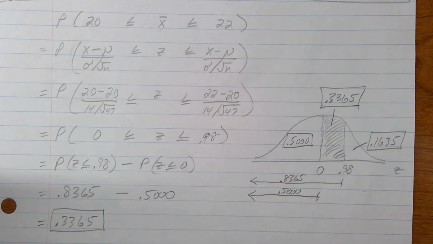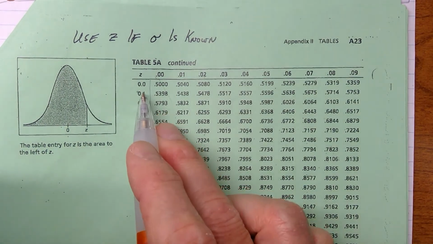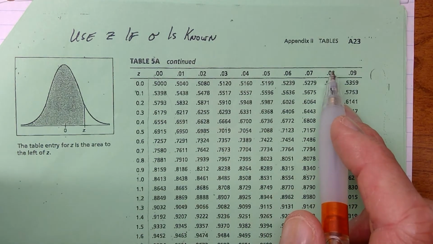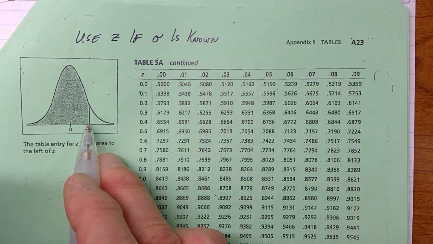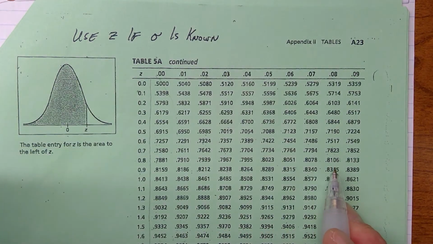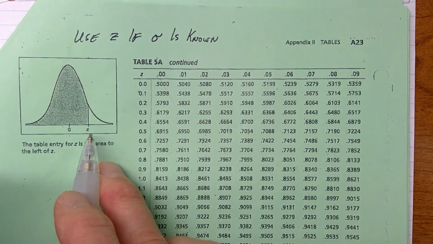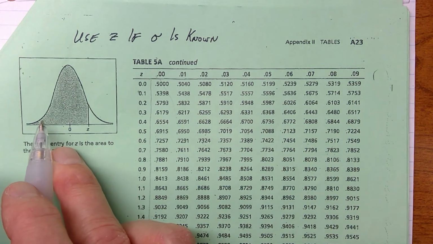Let's look that up real quick. We're going to look up 0.98 in the Z table. All right, so 0.98, I'm in my Z column here. Here's point, and I go over to 8. So that's 0.98 right here, 0.8365. That says 0.8365% of the curve is to the left. Or if you talk about people, that's about 84 people live to the left of 0.98. Now that's too many people. I don't want all of those people because some of these people over here I don't want.